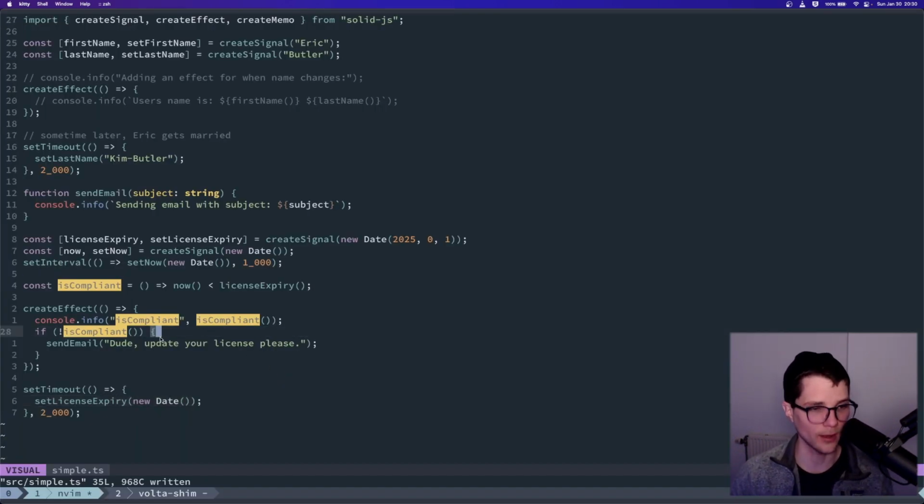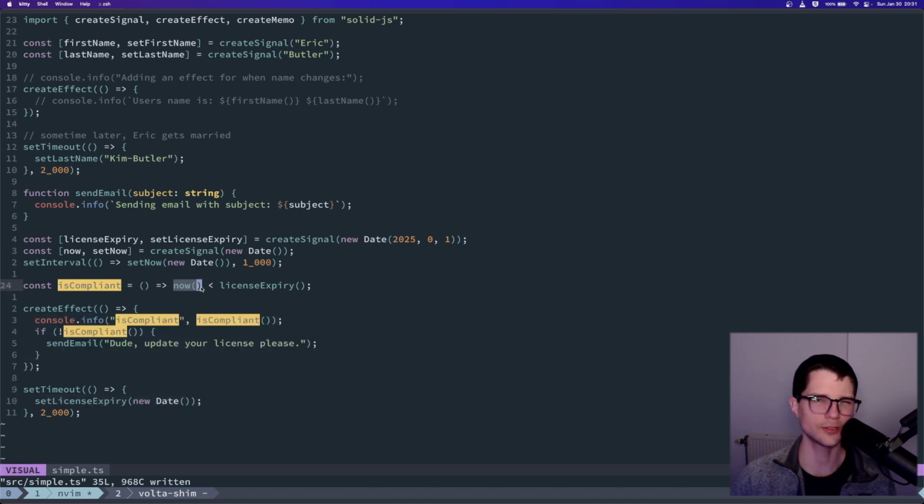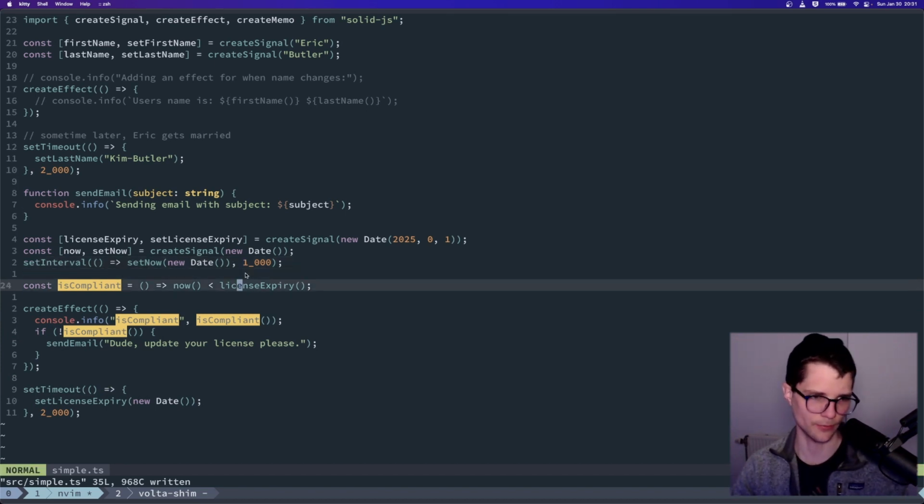Why is this happening? Well, this effect is subscribed to any signal that comprises its computation, right? And in this case, it's comprised of both now and license expiry. So again, it did change when license expiry was updated. We did run this code again. But it's also running every time now updates, which is every second. And so here's where I'm going to use a derivation, right? We didn't really talk too much about this, but here we go.